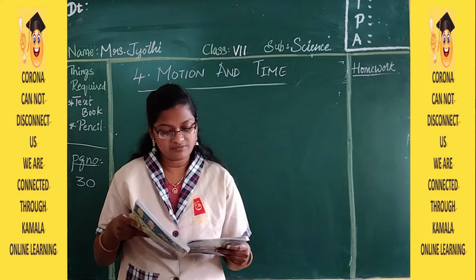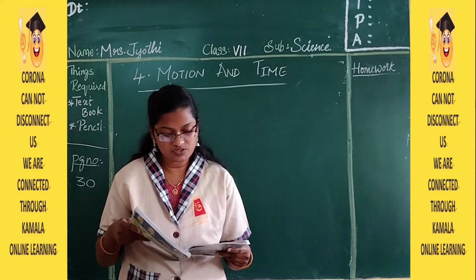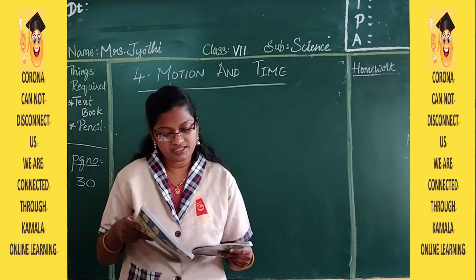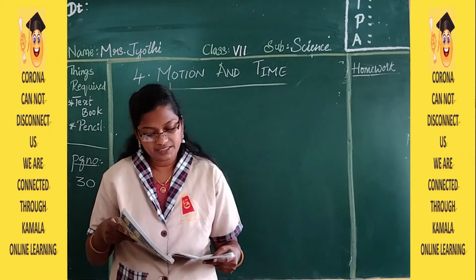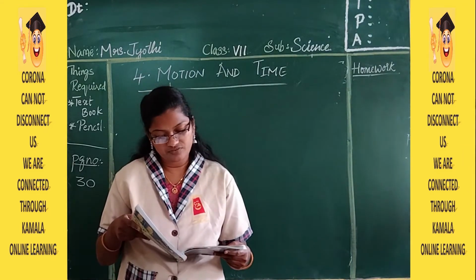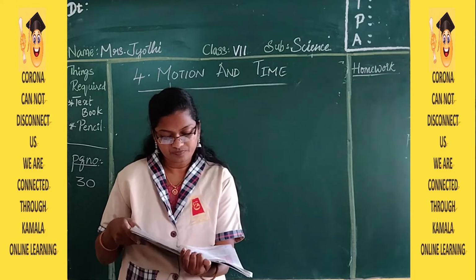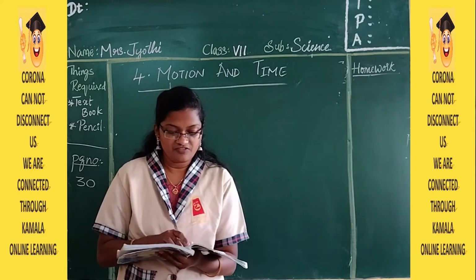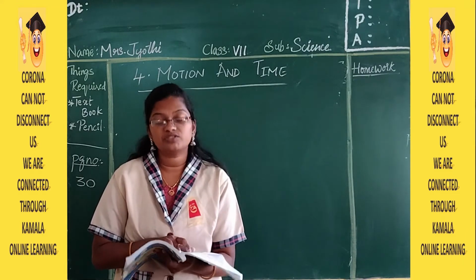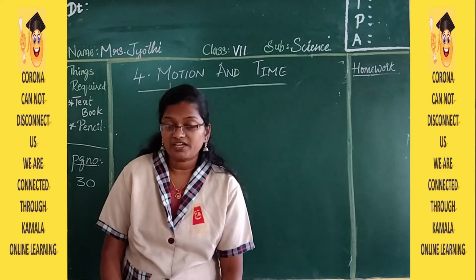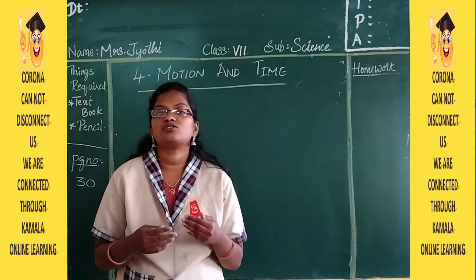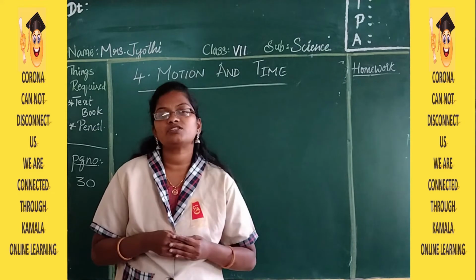How do we know? By measuring the angle between two positions of the minute hand. But in the case of a butterfly, the change of its position is not constant while it is flying from one flower to another flower. So how can we tell that the motion is not uniform and the motion is uniform?